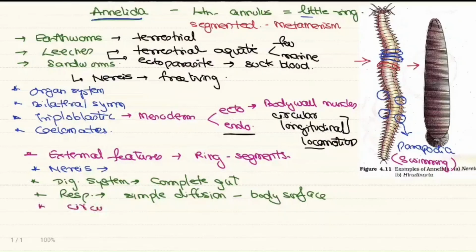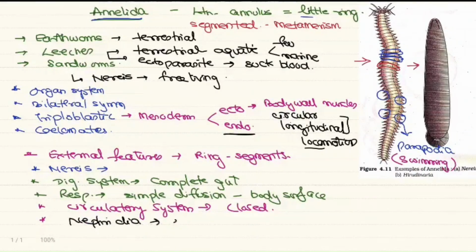For the first time, you can see the development of a circulatory system, and this is the closed type of system, where the blood always flows in closed blood vessels. The excretory structures are well developed, called nephridia. Nephridia help in excretion. As I told, excretory structures also help in osmoregulation.